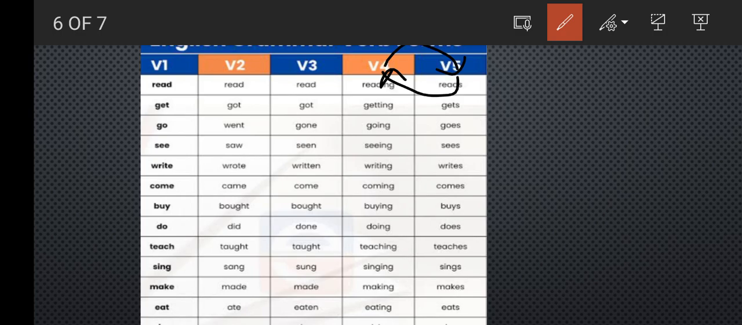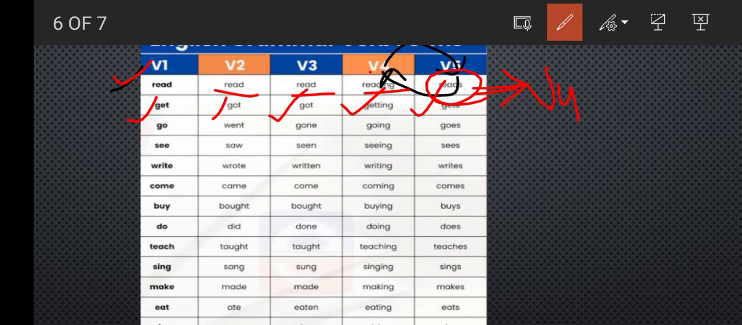Okay, so for the word read, we have read for the second form, then again read, then B4 will be reads. This is B4. And for B5 we have reading, right, like get. So second form will be got, third form will be got, fourth form will be gets, and next fifth form will be getting. Okay, this will be B5, this will be B4, okay?